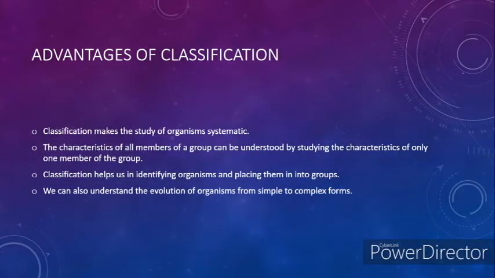Advantages of classification. Classification makes the study of organisms systematic. The characteristics of all members of a group can be understood by studying the characteristics of only some members of the group. Classification helps us in identifying organisms and placing them into groups. Also, by classifying organisms, we can understand the evolution of organisms from the simple to complex forms.